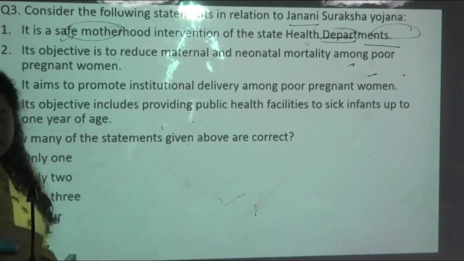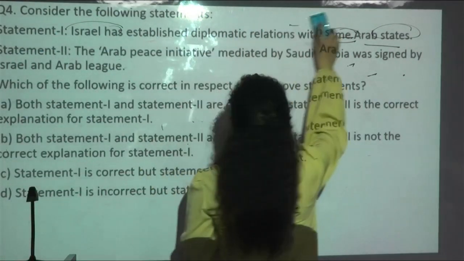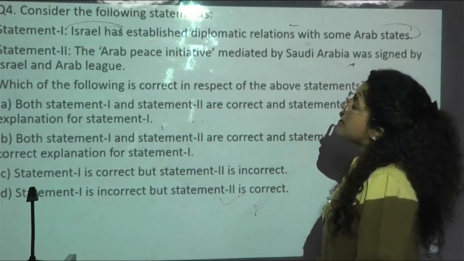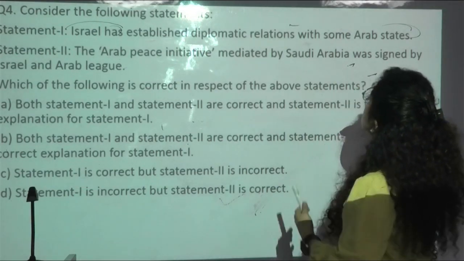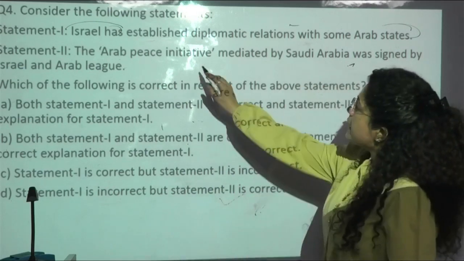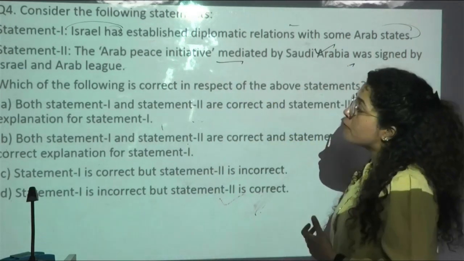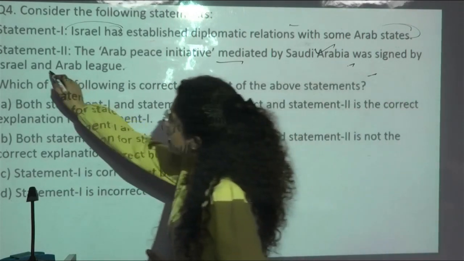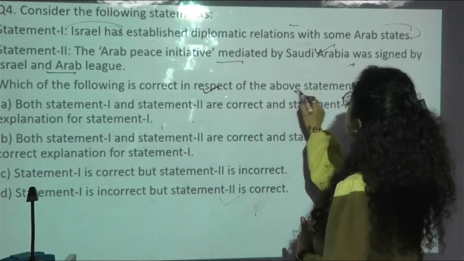Let's see your next question. Consider the following statements. Statement 1: Israel has established diplomatic relations with some Arab states. Statement number 2: the Arab Peace Initiative mediated by Saudi Arabia was signed by Israel and the Arab League. Which of the following is correct in respect of the above statements?